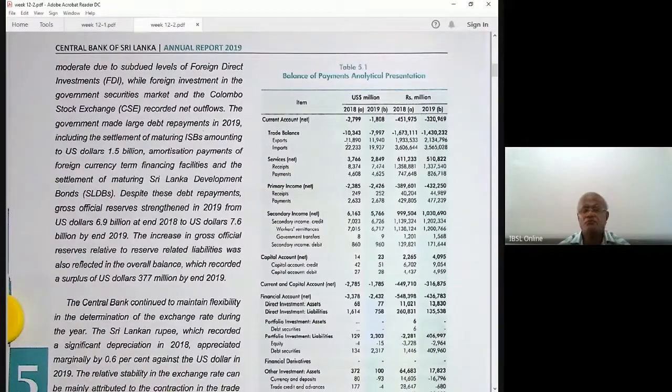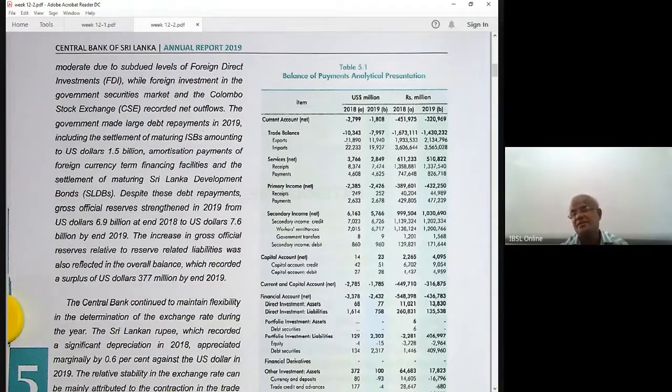Primary income account, we have a deficit, nearly 2.4, 3 and 4 billion. Secondary income, we are lucky. Secondary income account is a sub account. Net position is really interesting. We have a surplus, 6.1 billion, 5.7 billion. Now you can see how the surpluses come, mainly from worker remittances. Nearly 90% of these worker remittances come from Middle East countries, right? The balance 10% comes from other countries.